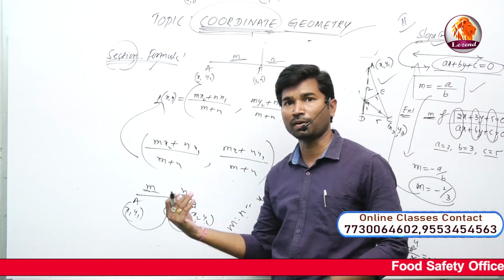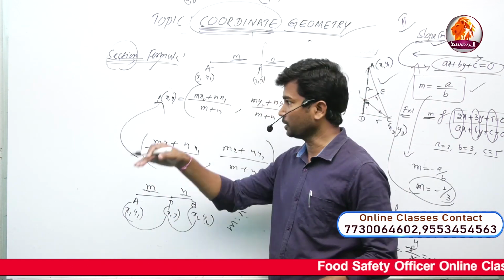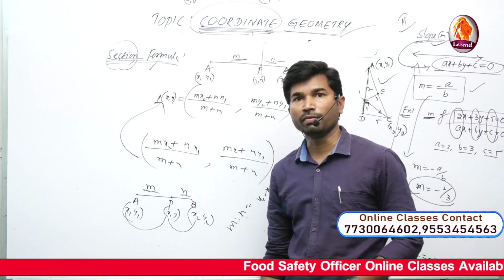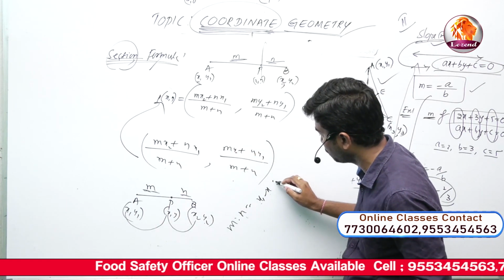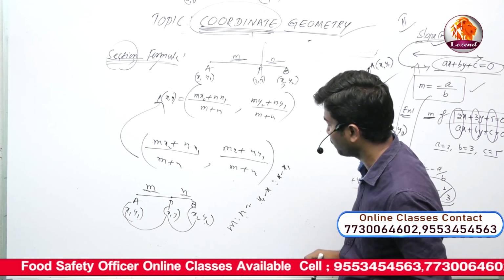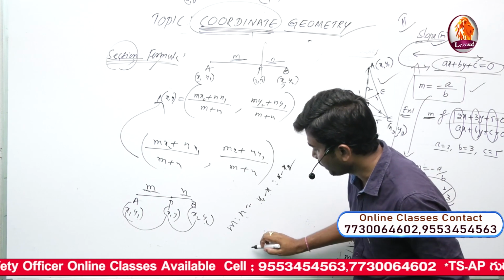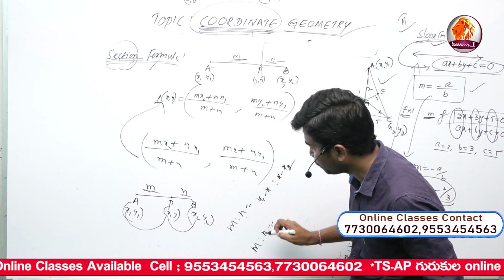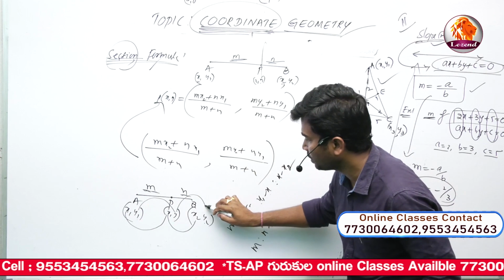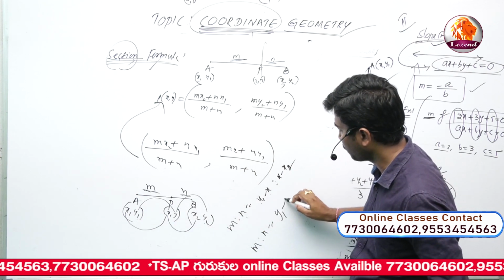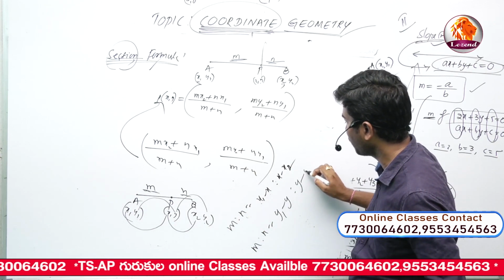Apply this shortcut, we definitely get the same answer. The same case, m is to n is equal to y1 minus y is to y minus y2.